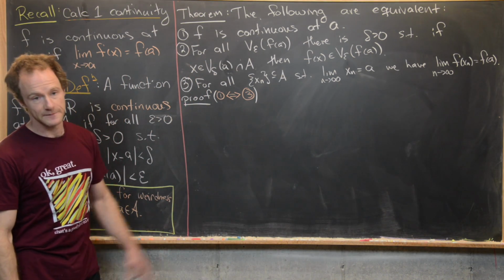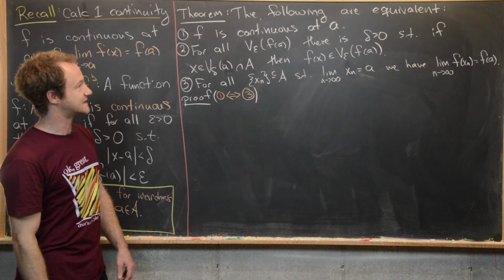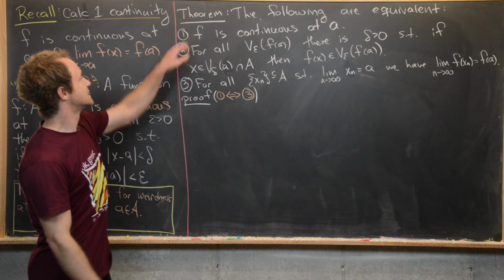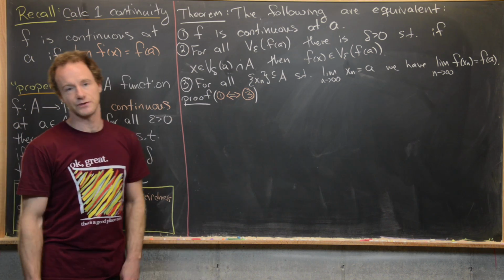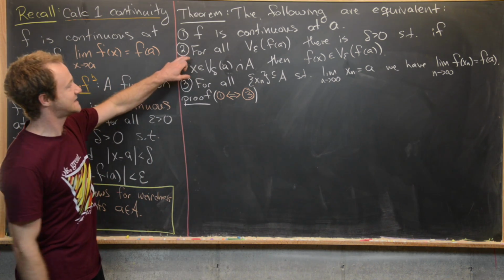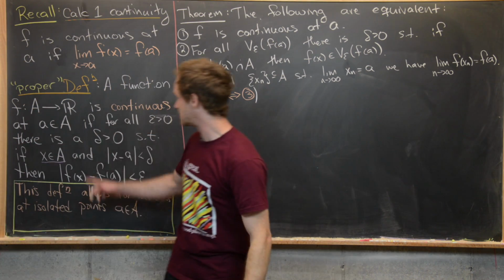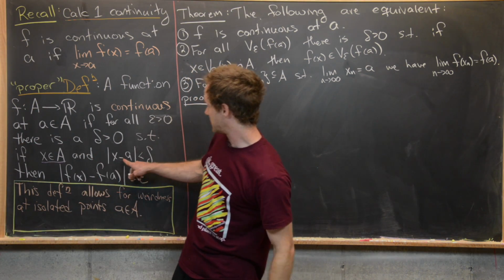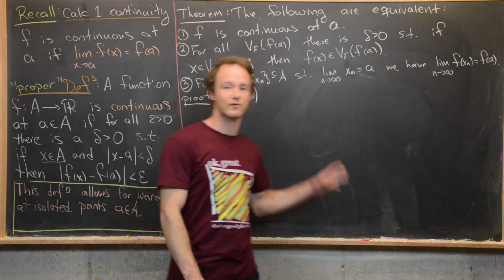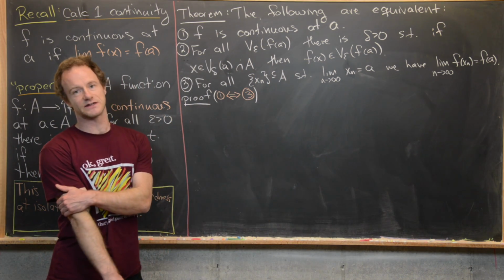Okay, so let's go ahead and look at this theorem, which is some sort of alternative description of continuity. It's a three-part thing, and it says the following are equivalent. The first is that f is continuous at a. The second is essentially the same thing, except instead of these inequalities, like this one right here and this one right here, I've rewritten that as epsilon and delta neighborhoods.